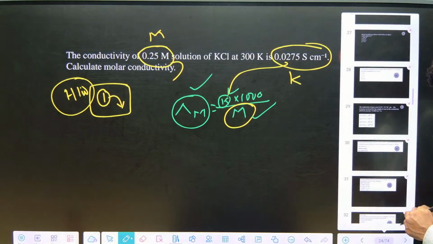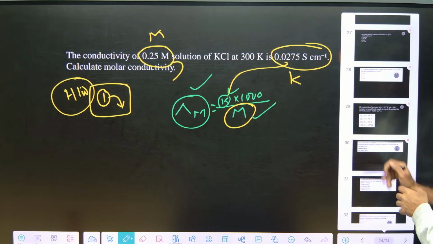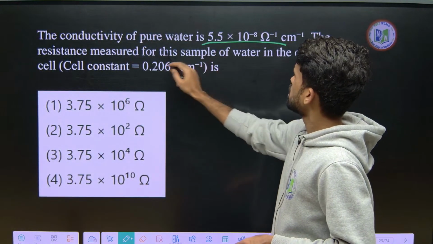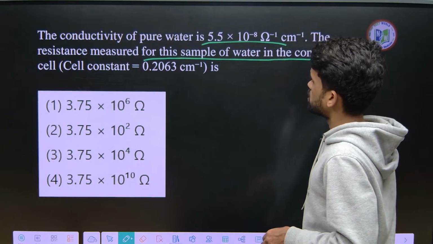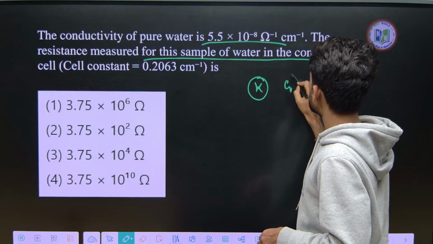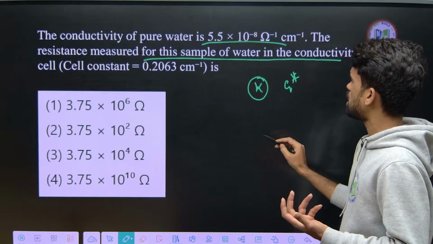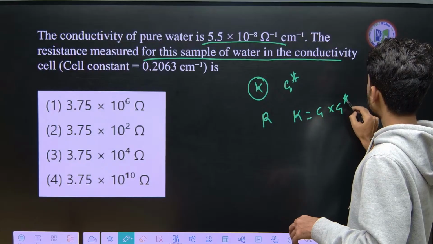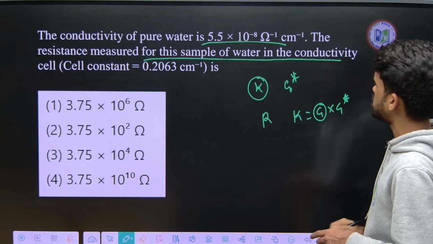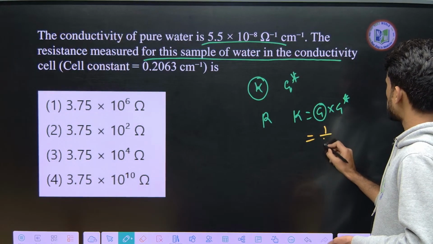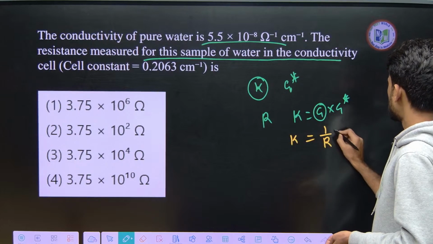Let me show you a few more questions otherwise. Look at this: the conductivity of pure water is this much, and the resistance is measured for the sample of water. So conductivity K is given, cell constant G star is given. Now what they are asking, very easy, na, is the resistance. What is the relation? K is equal to G into G star. Now they haven't mentioned G, they are not asking about G, but they are asking about resistance. So G means 1 by R, so you got your K here. So this is G star.